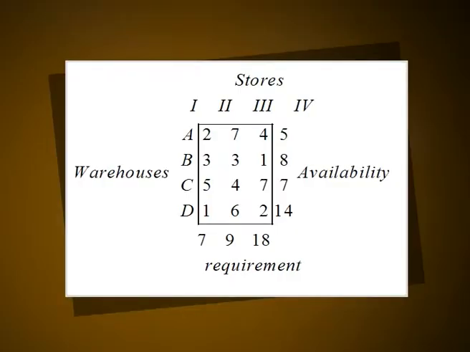Example 3. Obtain an initial basic feasible solution to the following transportation problem using Vogel's approximation method, where A, B, C and D denote the warehouses, that is origins, and 1, 2, 3 and 4 denote the stores, that is destinations respectively. Solution. The transportation table of the given TP has 16 cells. The differences between the smallest and next to smallest cost in each row and each column are computed and displayed inside the parenthesis against the respective columns and rows in table 3.1.